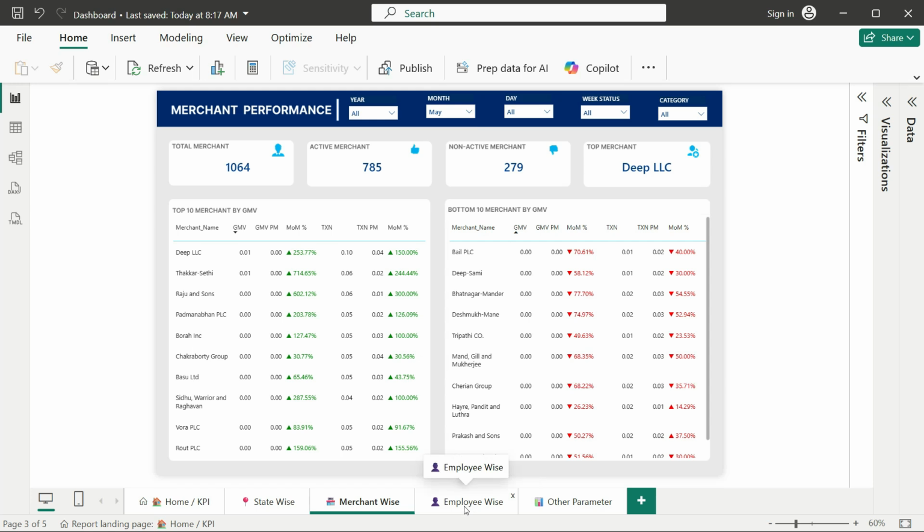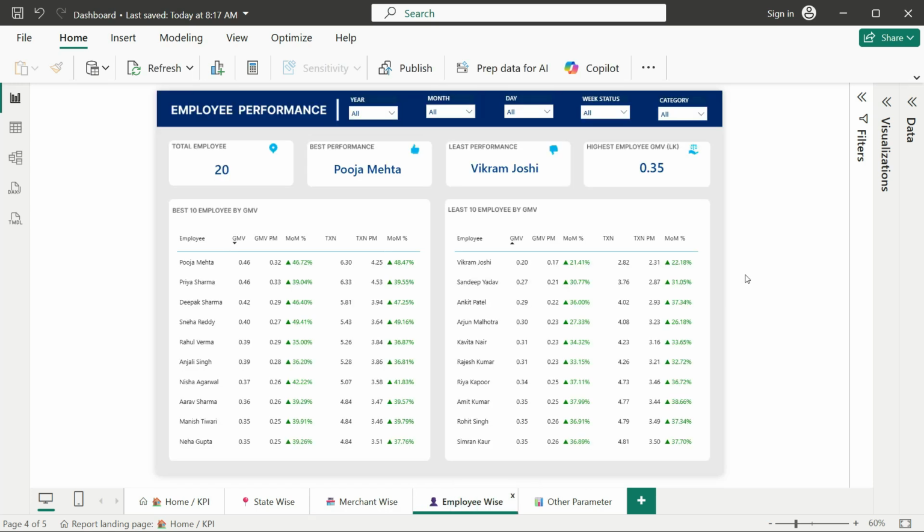The fourth page is employee performance. The total number of employees we have is around 20. Best performance is Pooja on the basis of GMV, and the least performance is Vikram Joshi. The highest employee GMV is 35 lakh. Here are the best 10 employees by GMV and the least 10 employees by GMV. Here I also put all the information like GMV, previous month GMV, month on month percentage, transactions, previous month transactions, and the overall growth of transactions.